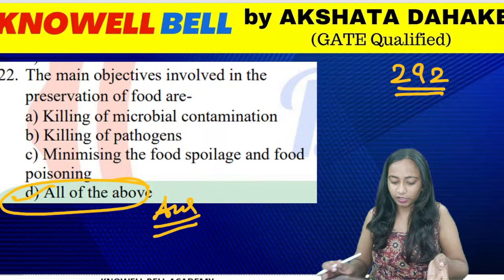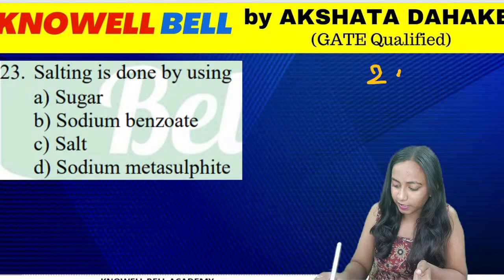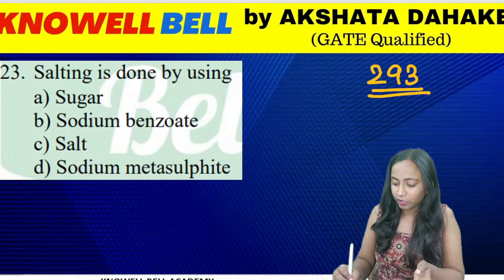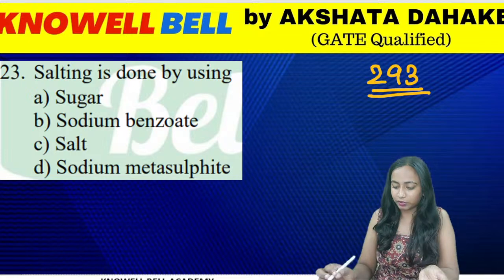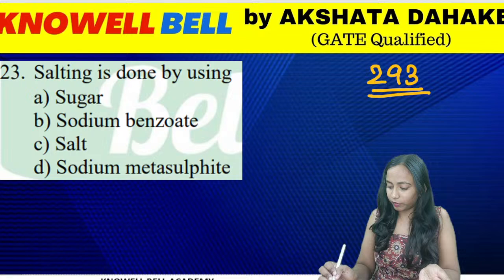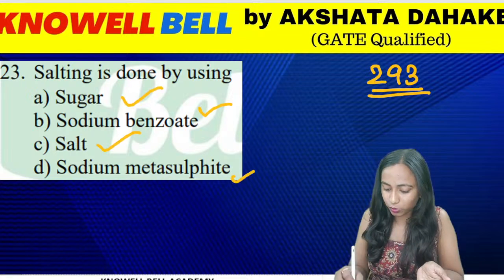The correct answer for question 292 was option D. Question number 293, salting can be done by using. In order to do the process of salting, which of the following chemicals is used? Salting is done by sugar, sodium benzoate, salt, or sodium metasulfide. What is the right answer?